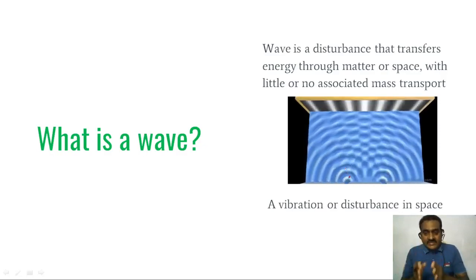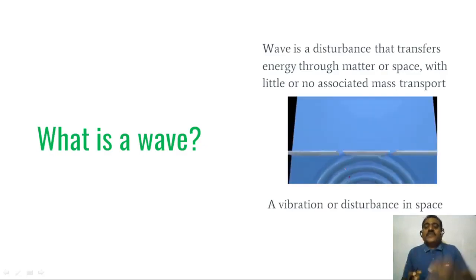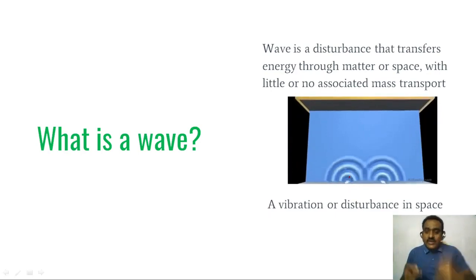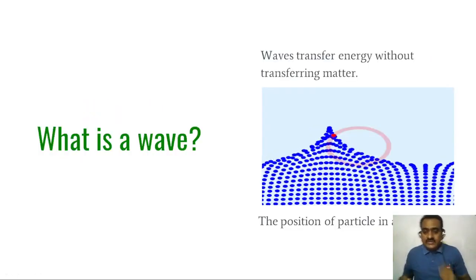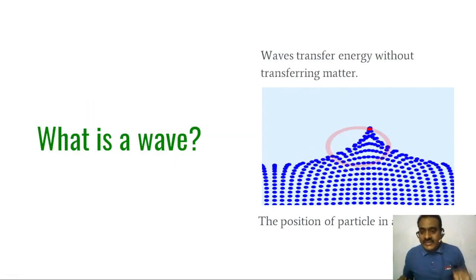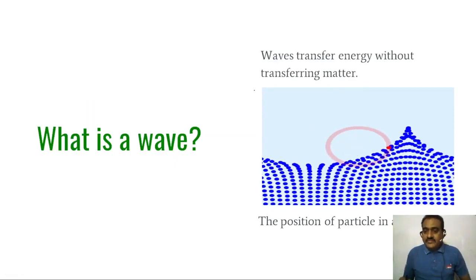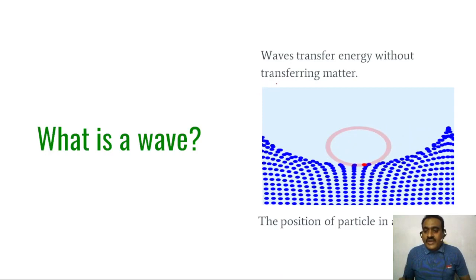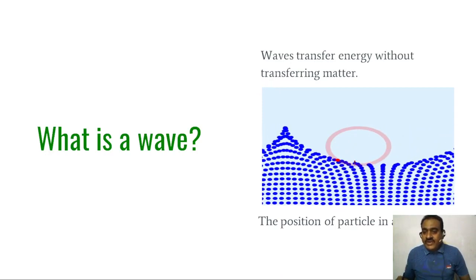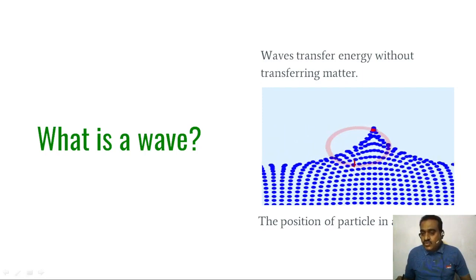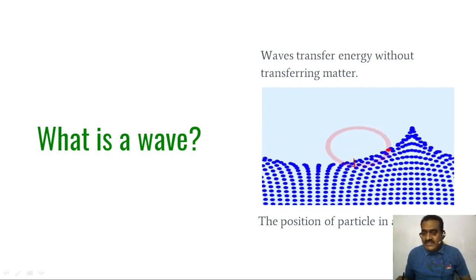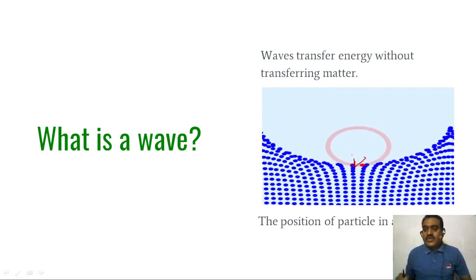You can observe here, this red particle, for example, is a starting point. It is moving from this place and it will reach the same point.